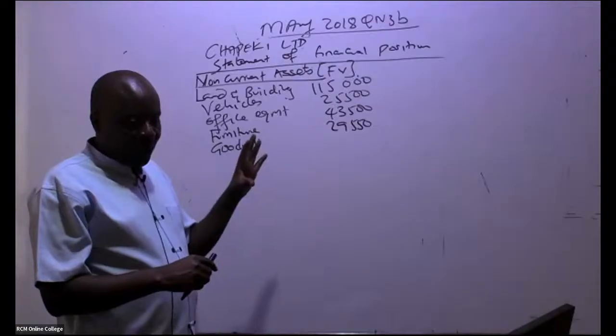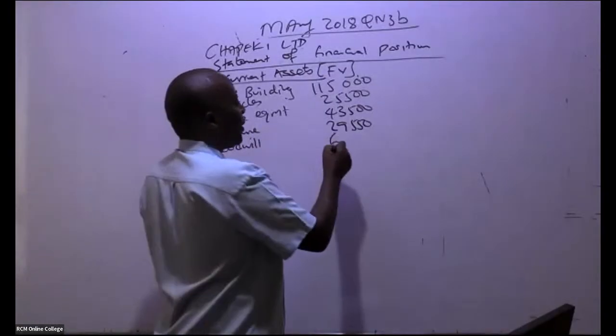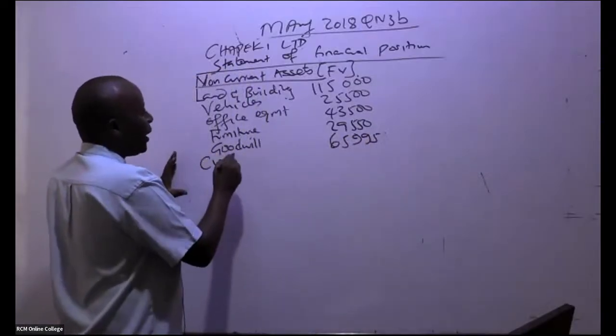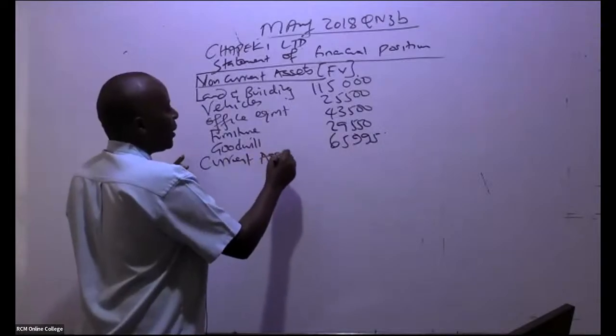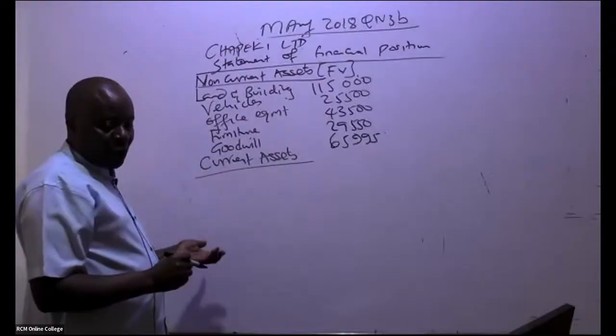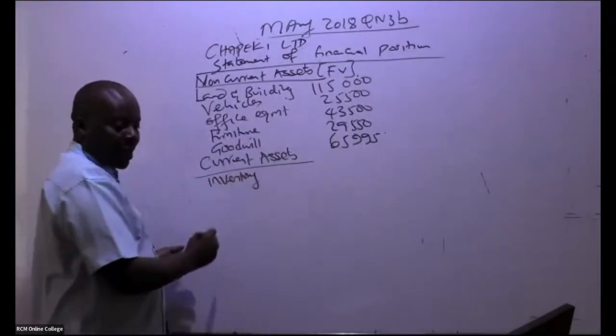We've got goodwill. Leave alone the other one, 65,995. So from there, you go to current assets. Current assets, we pick them. We have inventory. With inventory, you have to be very, very careful.